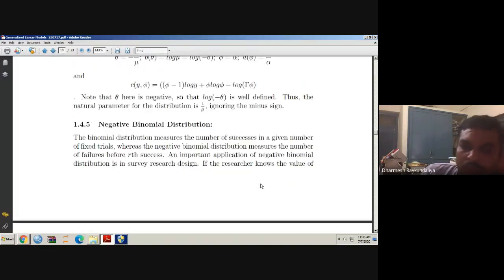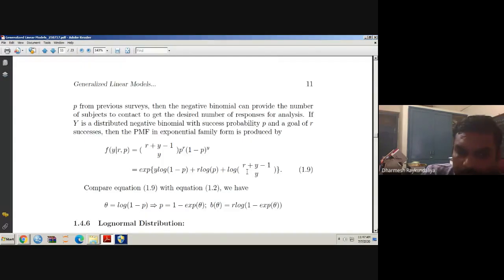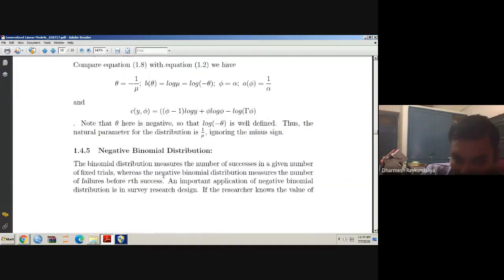Okay, so now we will talk about the negative binomial distribution, which is also a member of the exponential family of distributions. So what is the application of a negative binomial?